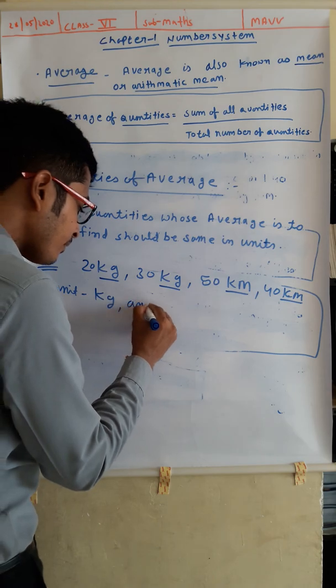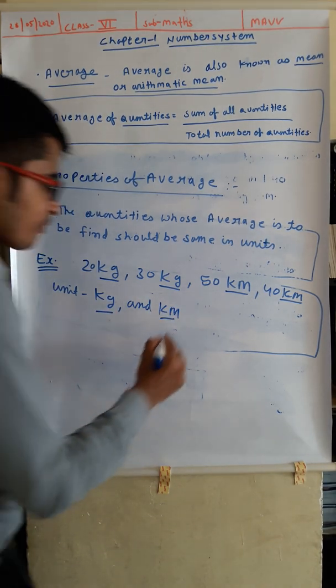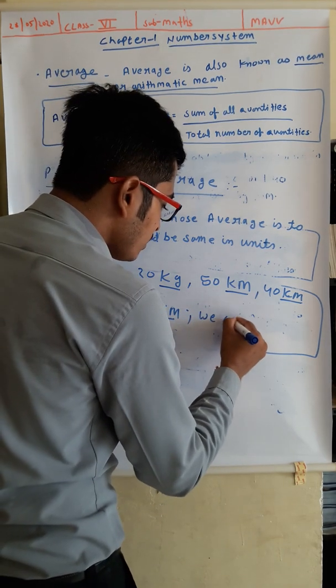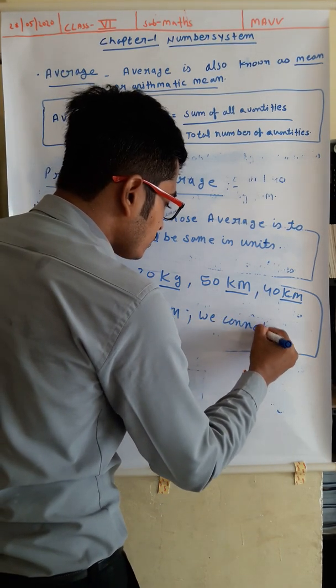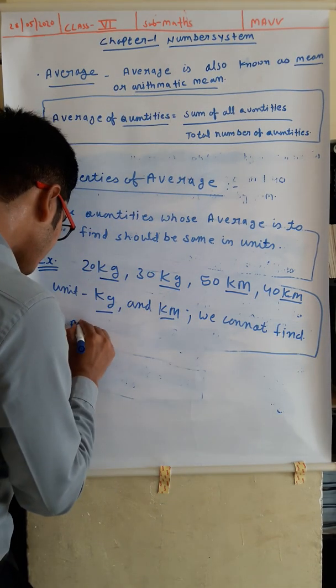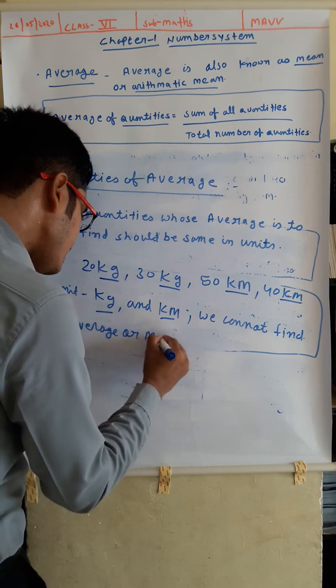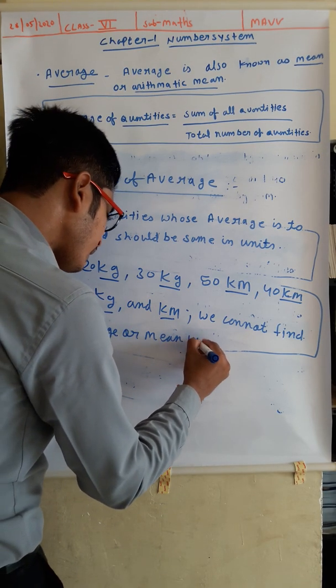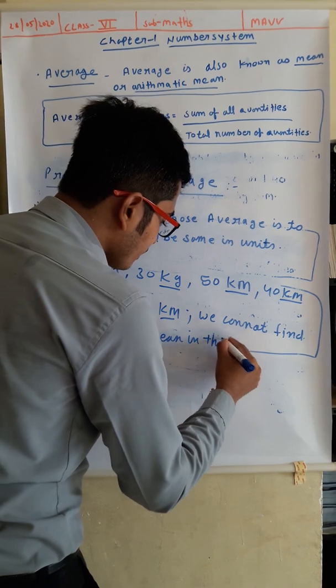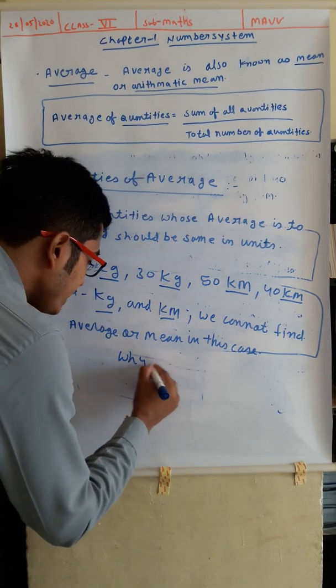And the other two are in kilometer. So we cannot find average or mean in this case. Why, dear children?